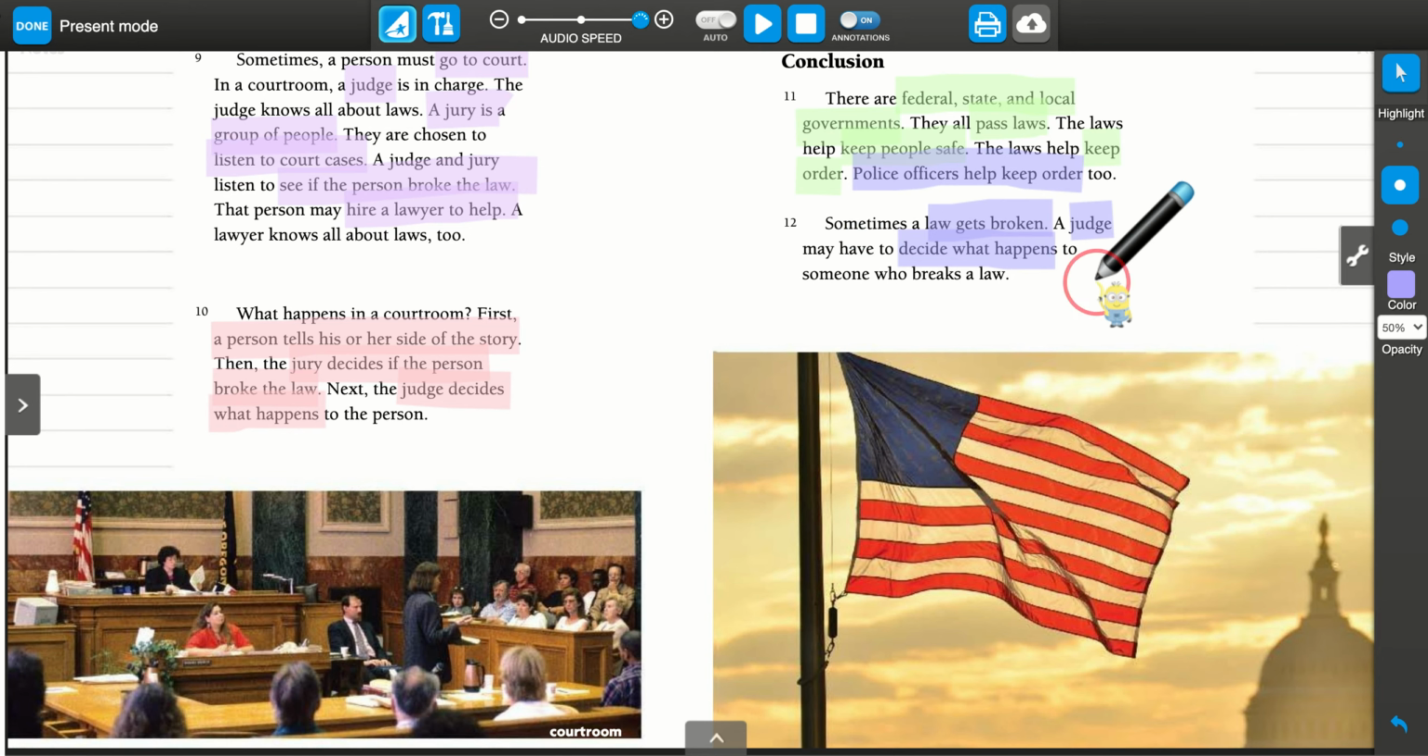All right, so now we have found all the key details and we've learned all about our government's laws. I hope you enjoyed the story.